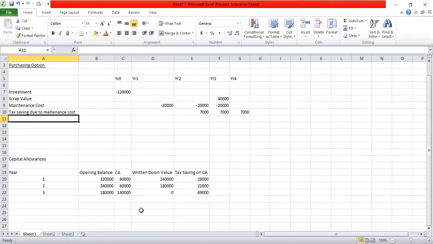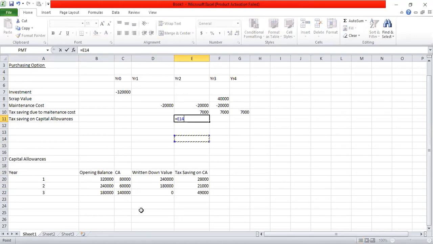So based on our calculation of tax savings, we can now complete the cash flow. I can say here, tax saving on capital allowances. First year tax saving we get in year 2. So the first year benefit, which we are getting in year 2, I can get from this table.